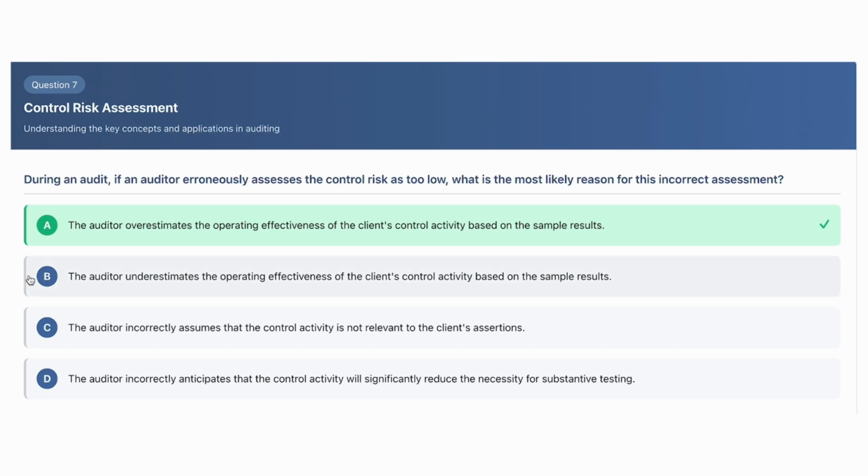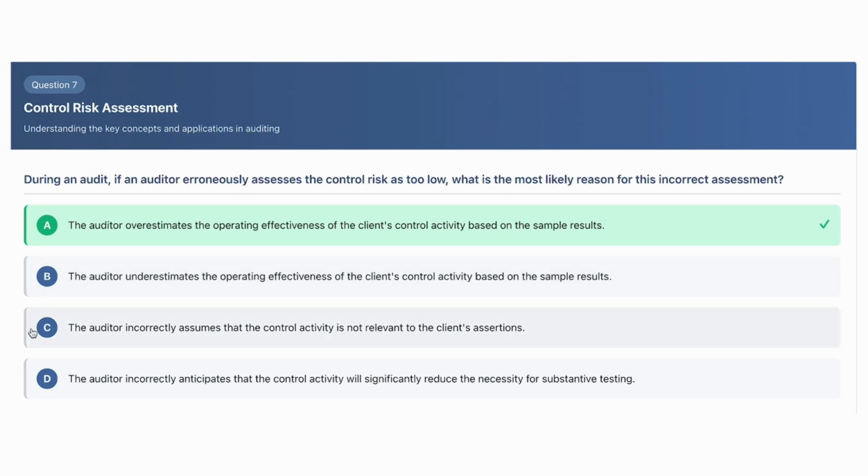B is the auditor underestimates the operating effectiveness. So if we underestimate it, that means we're going to assess control risk as too high. So we think it's not reliable when if we actually looked at the population, we'd see that it is reliable. So this is the opposite. This is the other control risk. So then if you assess control risk as too high, then you're going to have to lower your detection risk, and therefore you're going to do too much substantive testing.